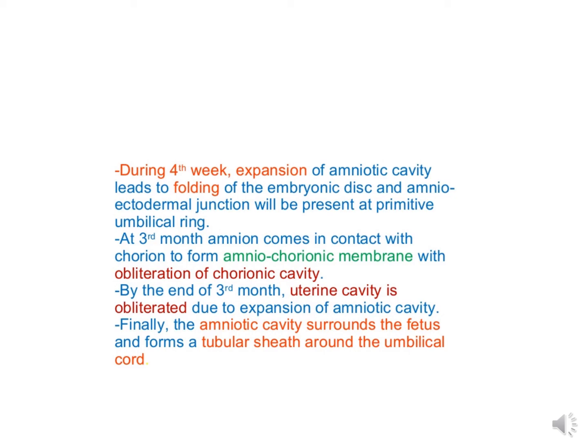At the third month, the amnion comes in contact with the chorion to form the amniochorionic membrane with obliteration of the chorionic cavity. By the end of the third month, the uterine cavity is obliterated due to expansion of the amniotic cavity, and finally the amniotic cavity surrounds the fetus and forms a tubular sheath around the umbilical cord.